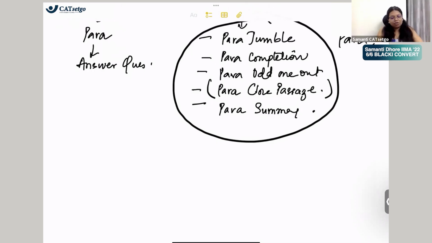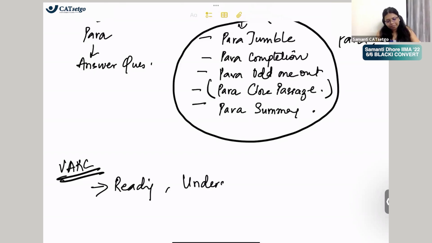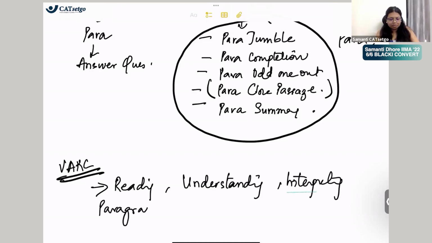So it is largely about paragraphs, right? RC part हो या VA part हो. So basically VARC at the end of it is all about reading, understanding, interpreting paragraphs, right? So we have to develop a paragraph reading and understanding skill. The entire pursuit of VARC course will be for us to understand how do we read paragraph, how do we break them into concept flow, how do we understand them, how do we interpret that what author is trying to say in paragraph. ठीक है? So this is going to be our primary goal.